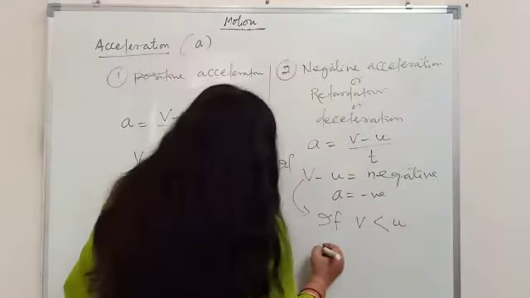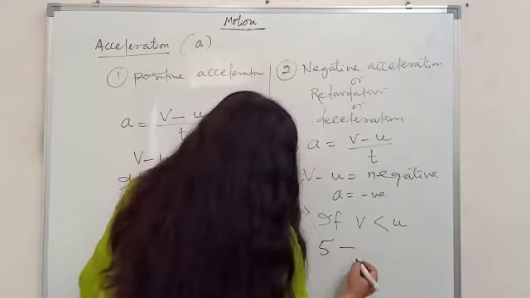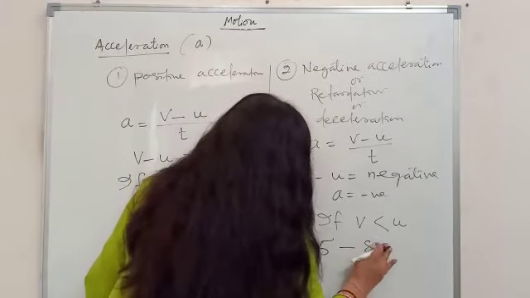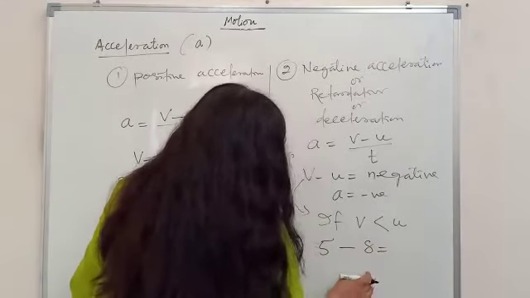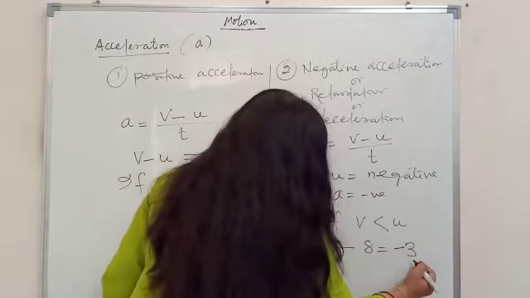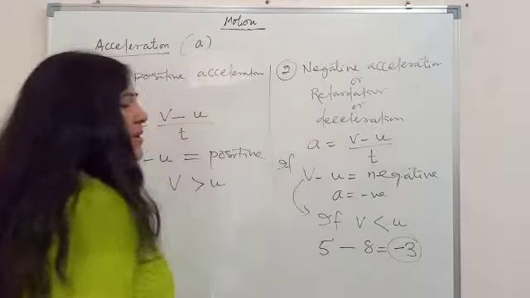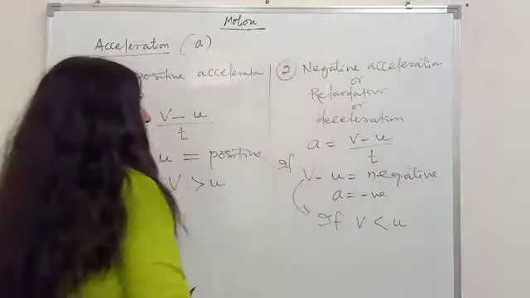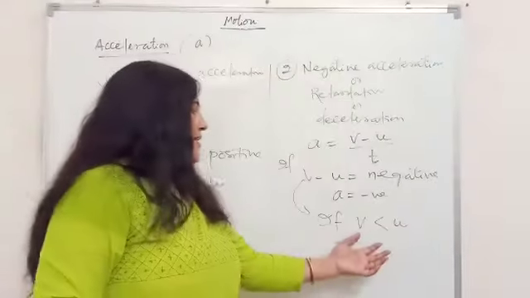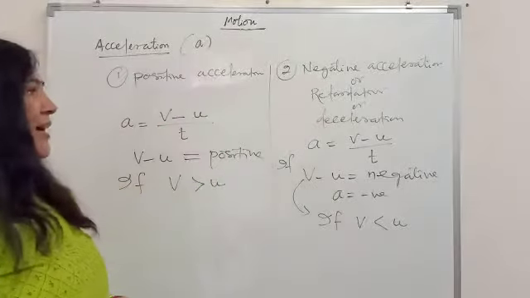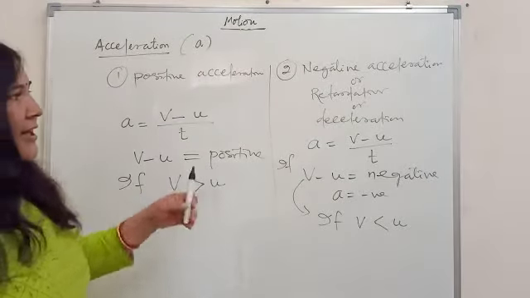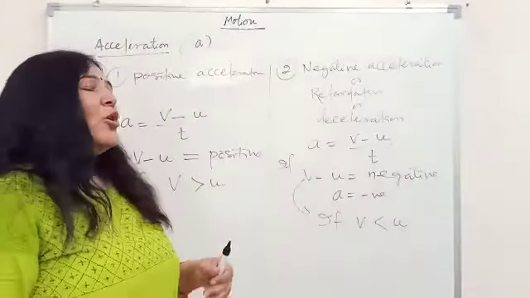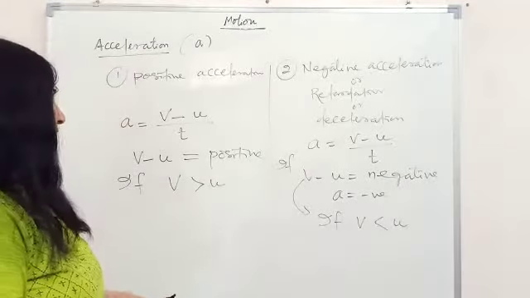Suppose your final velocity is 5 meter per second and the initial velocity is 8 meter per second. Now 5 minus 8 gives you minus 3. So your answer is coming out negative. So you can say that if the final velocity is less than the initial velocity, then in that case acceleration will be taken as negative acceleration, or this is also called retardation.